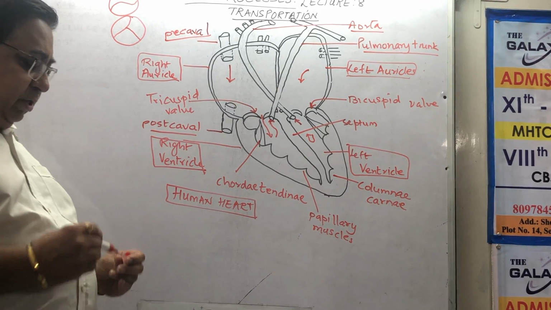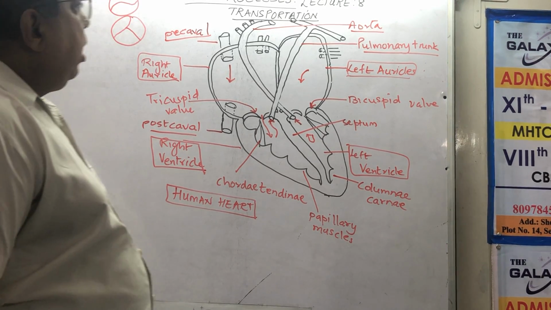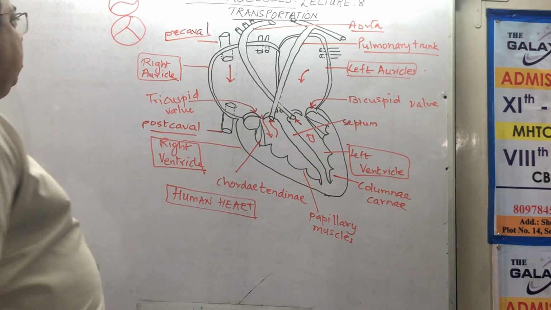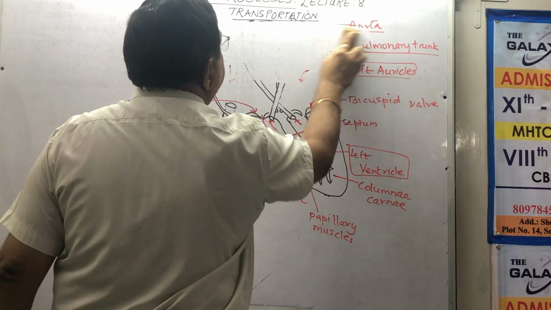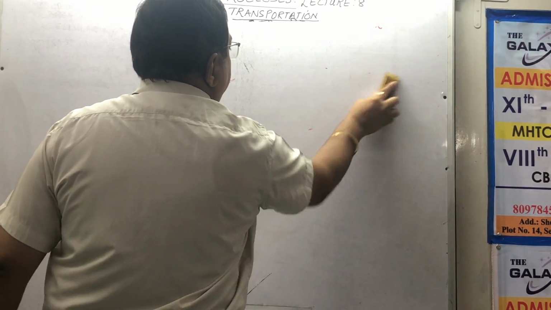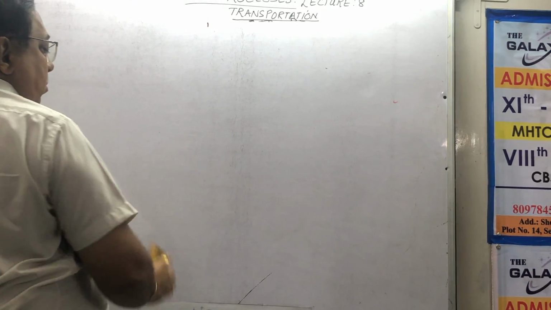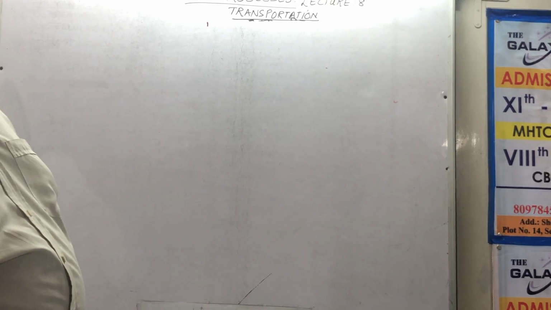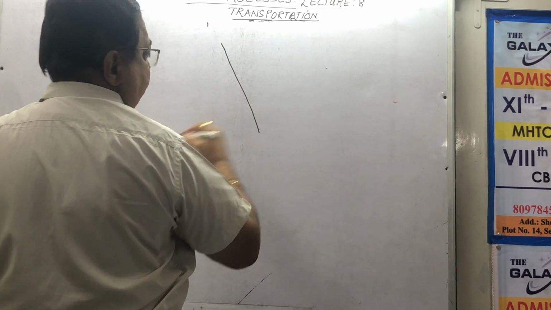Once again, how to remember the diagram? Please give me a look. I will give you a shortcut how to remember. Diagram is very simple, important, so we have to learn. First and foremost, we will first see that my heart is tilted.